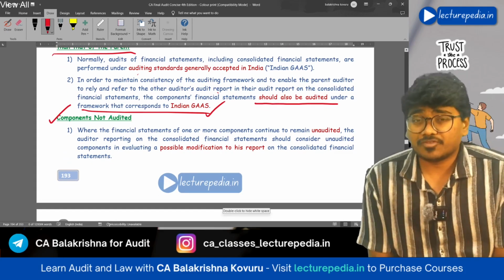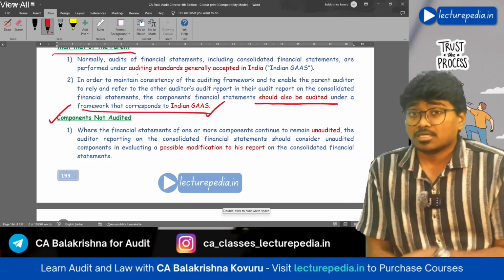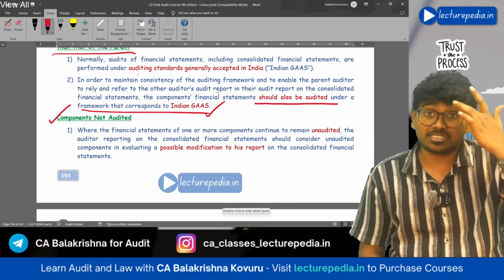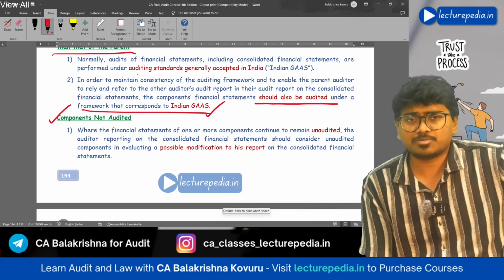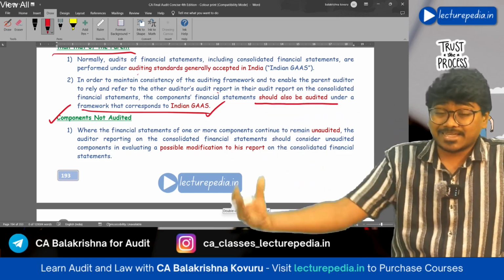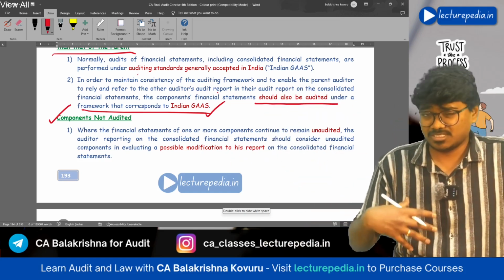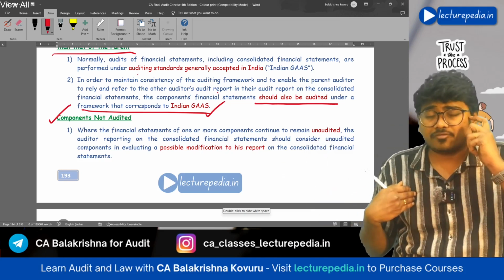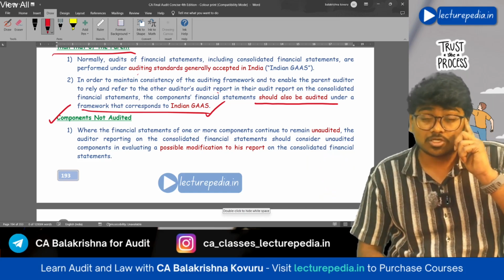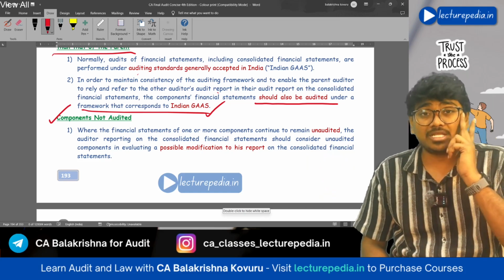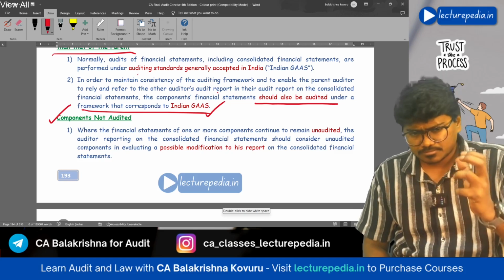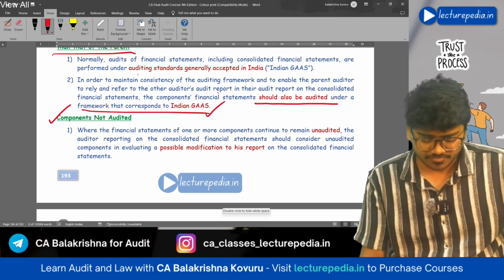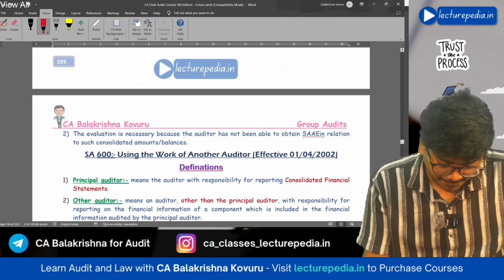Next, components are not audited. See, if the components' financial statements are not audited, then the principal auditor cannot obtain audit evidence with respect to component financial statements. Why does he need to obtain audit evidence with respect to component financial statements? Because they are included in the CFS while preparing the CFS. So, if the components are not audited, the auditor of the CFS cannot obtain sufficient appropriate audit evidence. So he needs to consider the opinion he has to give on the CFS. He needs to give a modified opinion because he is not able to obtain sufficient appropriate audit evidence.